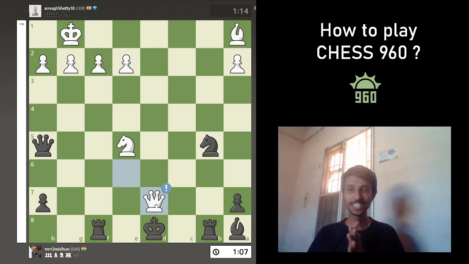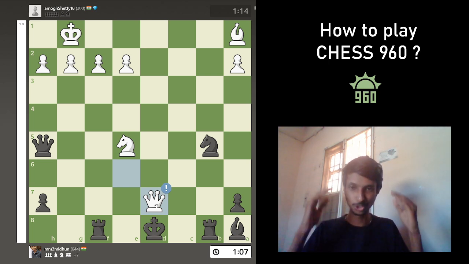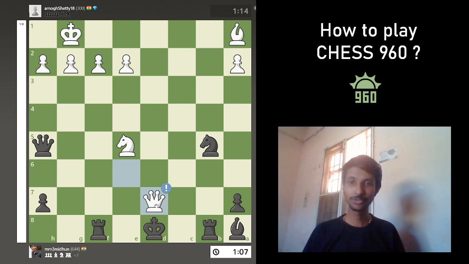So this is what freestyle does: it changes the complete dynamics of chess, where we don't know the usual chess theory, and it's all creativity, it's all on the spot. And since we don't know any chess theory about this format, a lot of brilliant moves and different kinds of creative moves are possible, and I think within a few years chess will become outdated because freestyle chess or chess 960 will take over the entire chess world.